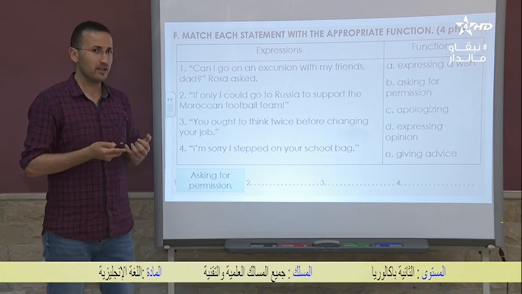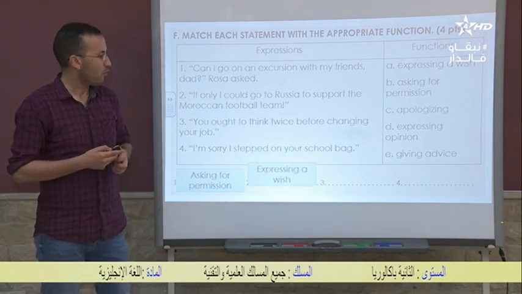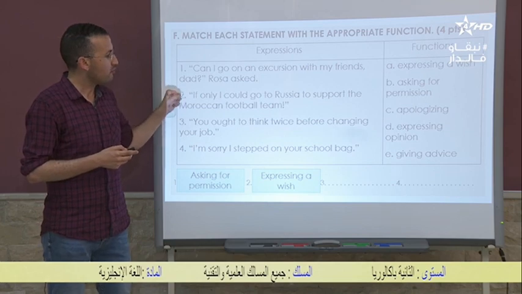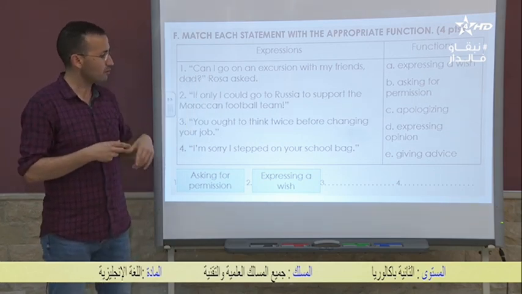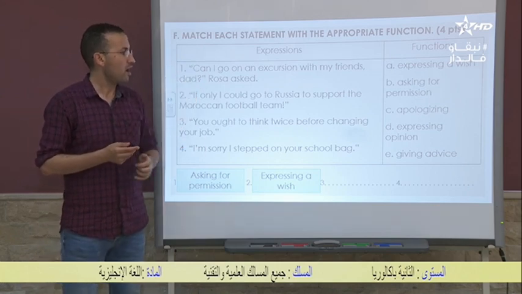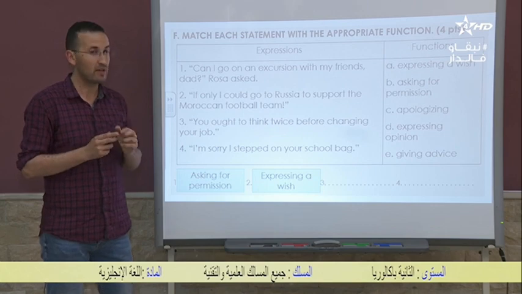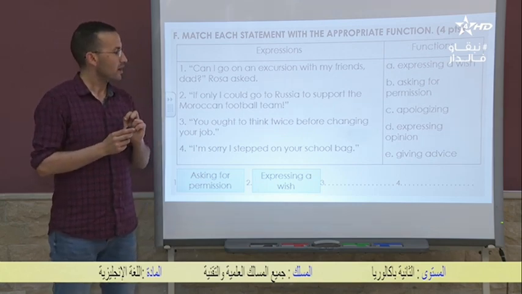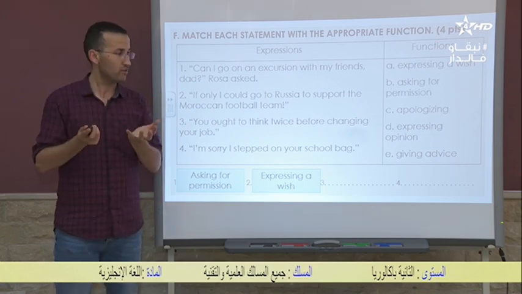A wish. You can say, if only I could go to Russia to support the Moroccan team, or you can say, I wish I could go to Russia to support the Moroccan football team. And remember, it's that I can't do this.